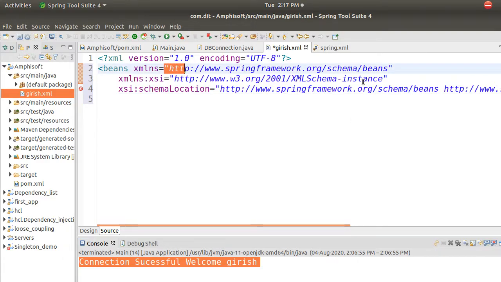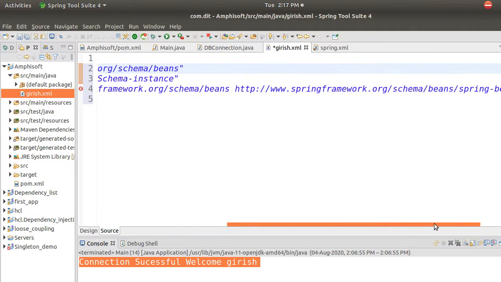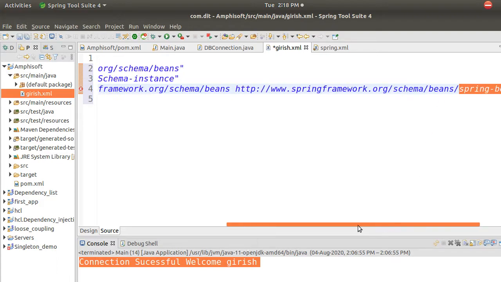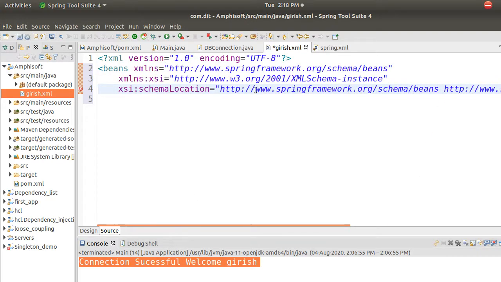So this entire framework has something called spring-beans.xsd. So what is this spring-beans.xsd? It is already an XML schema file which is available in your Spring package. So in which package is it available? It is present in springframework.org/schema/beans.